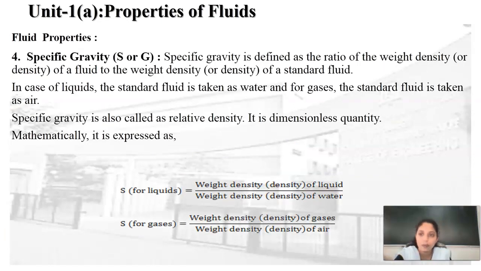Now the next term is the specific gravity. It is represented by the symbol capital S or G. It can be defined as the ratio of the weight density or density of the fluid to the weight density or density of the standard fluid. It is the ratio of the same quantity, so it does not have any dimensions, and therefore it is a dimensionless quantity. In the case of liquids, the standard fluid is considered to be water, and for gases, the standard fluid is taken as air.